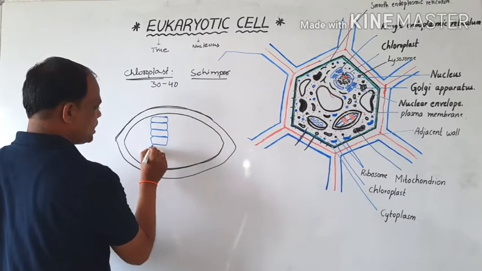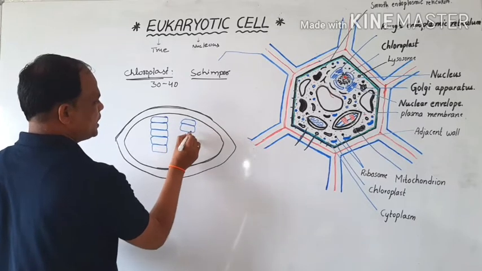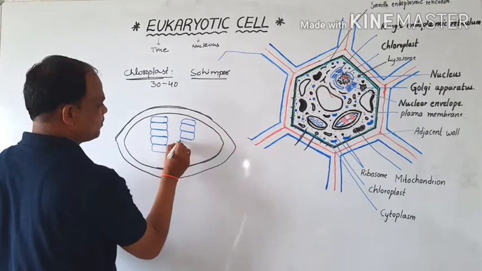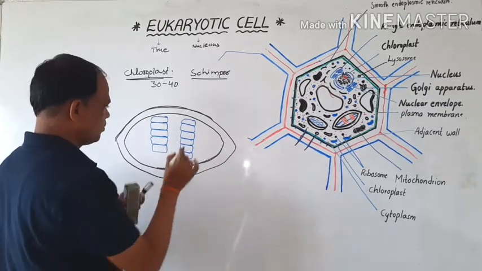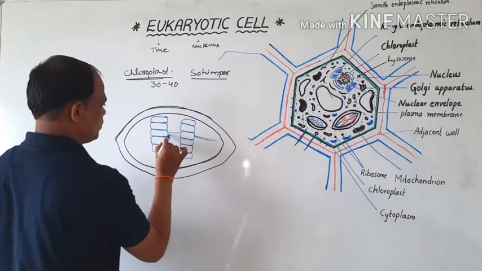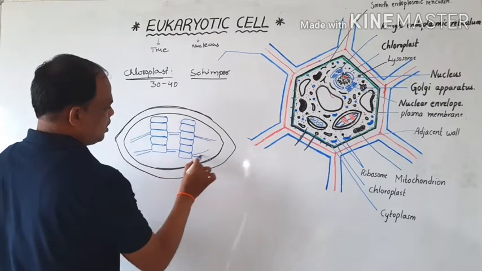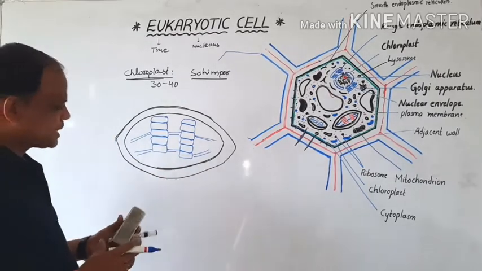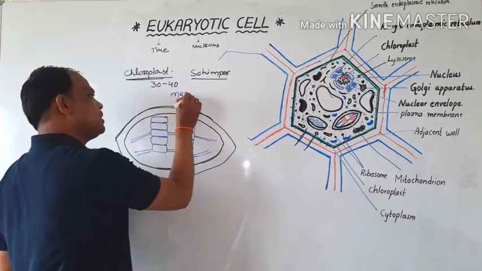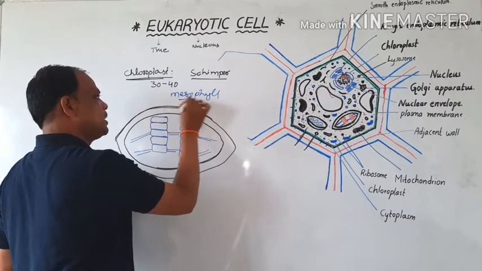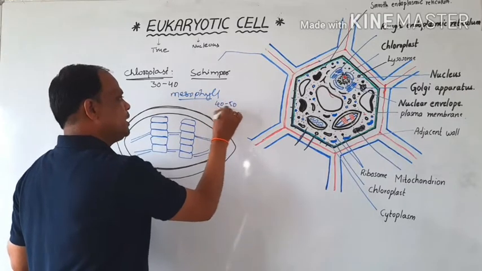Now I will draw a rough diagram of the chloroplast. We have already seen this in the plant cell diagram. This is the rough diagram of the chloroplast structure. Mesophyll cells can contain 40 to 50 chloroplasts.